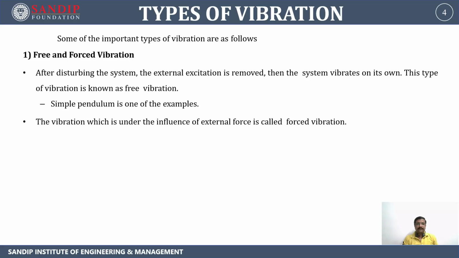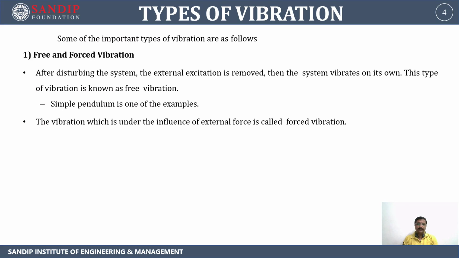As we have discussed, in free vibration we remove the external excitation, but the body still remains in the state of oscillation. But in case of forced vibration, when we remove the external excitation, the body comes to the rest position.